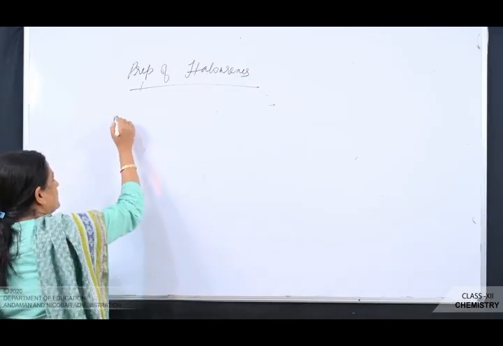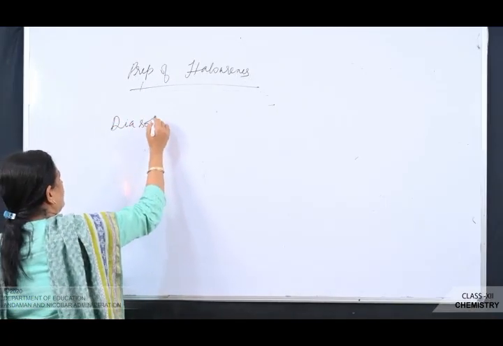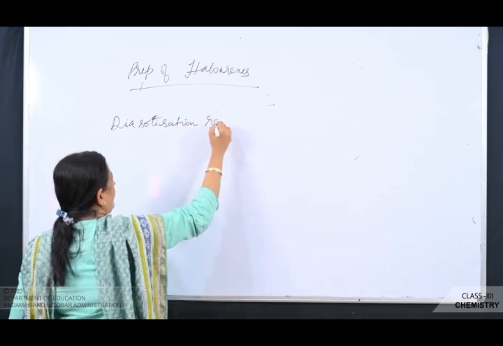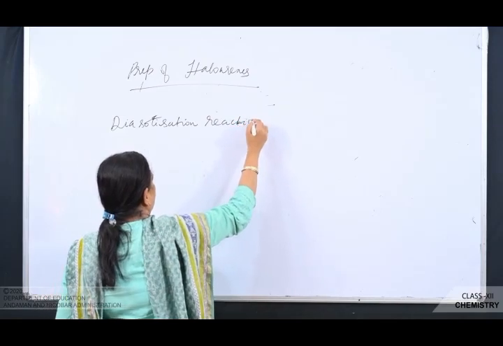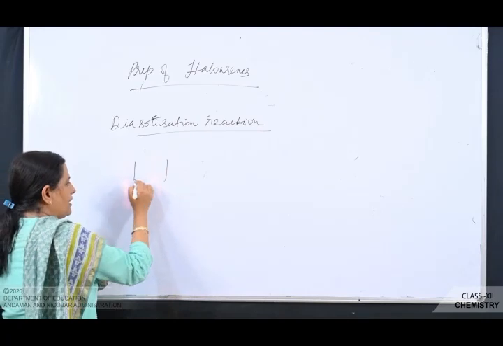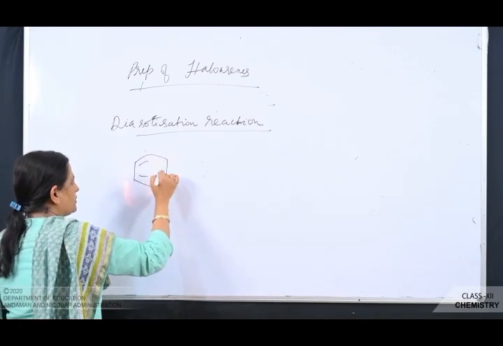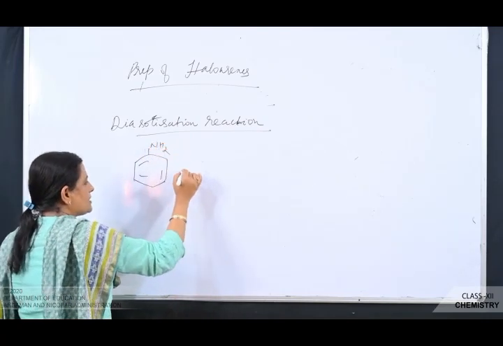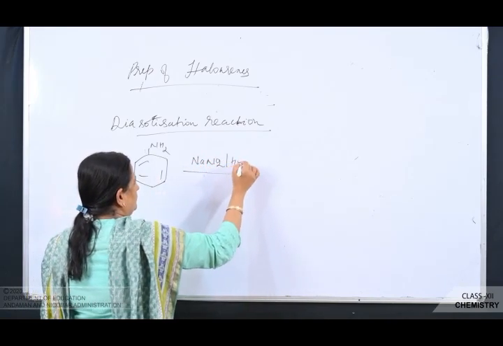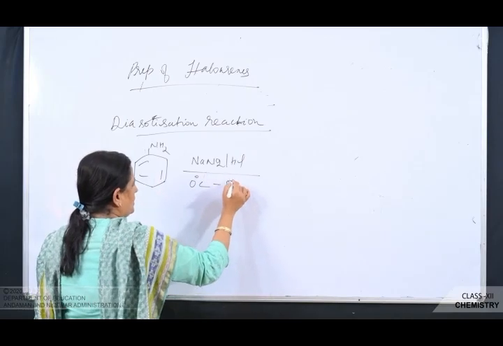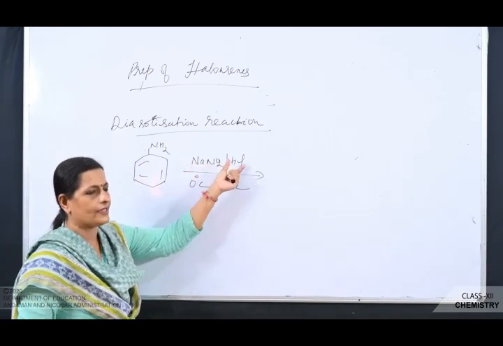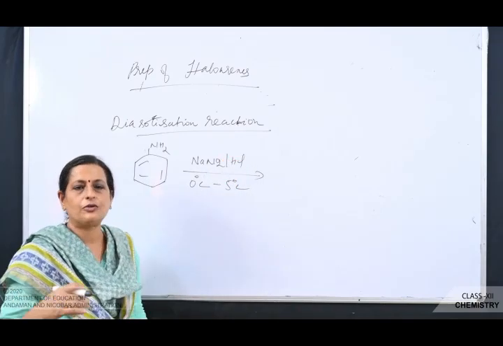Next I'm going to discuss the diazotization reaction. This is in the last chapter, but I'll discuss it here. What is the diazotization reaction? An ice cold solution of aniline is treated with nitrous acid at 5 degrees C. Now for nitrous acid I have written NaNO2 and HCl instead of HNO2, because HNO2 is not readily available.